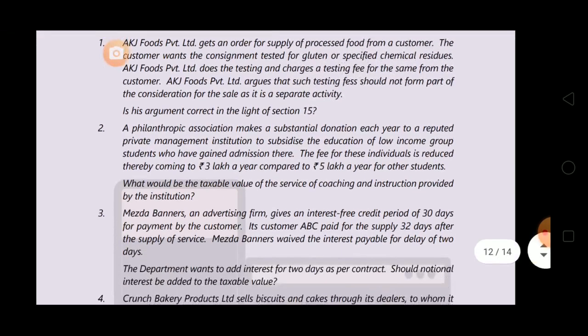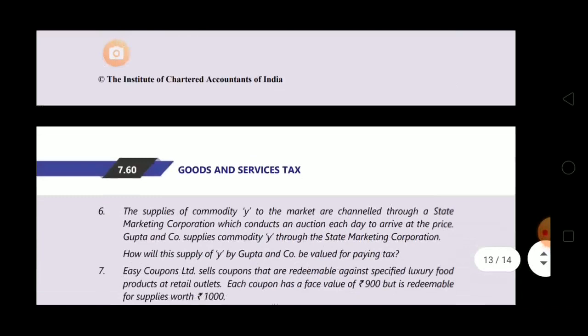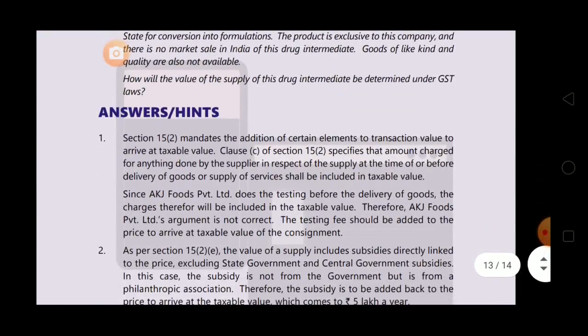It's not correct. It will be added. Let's see the answer. Section 15 subsection 2 mandates the addition of certain elements to transaction value to arrive at taxable value. Clause C of section 15 subsection 2 specifies that amount charged for anything done by supplier in respect of supply at the time of or before delivery of goods or supply of services shall be included in the taxable value.